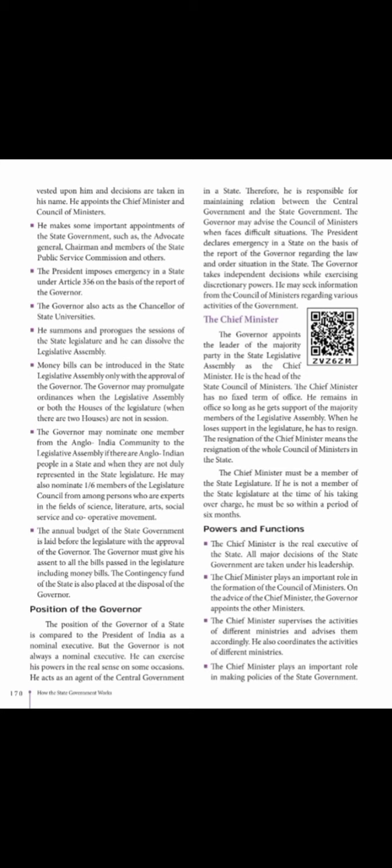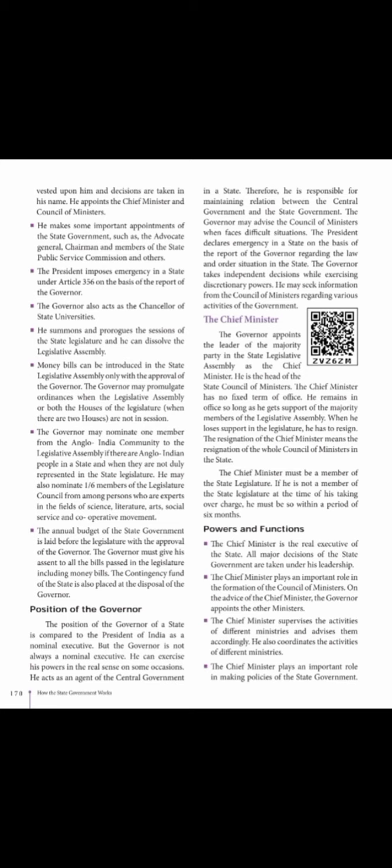Now the chief minister. The governor appoints the leader of the majority party in the state legislative assembly as the chief minister. He is the head of the state. Council of ministers assist him. He remains in office as long as he gets support of the majority members of the legislative assembly. The resignation of the chief minister means a resignation of the whole council of ministers in the state. The chief minister must be a member of the state legislature. Now we'll see his functions.